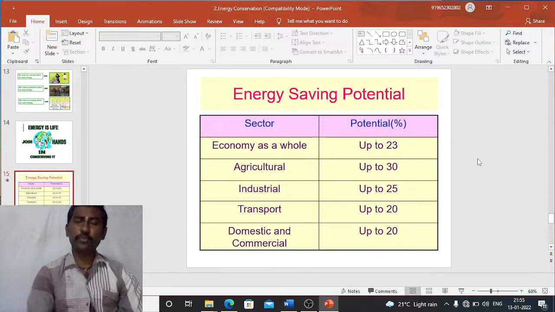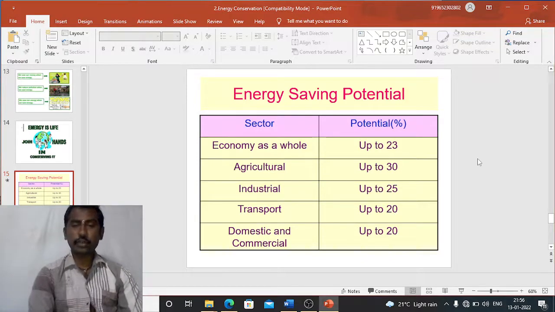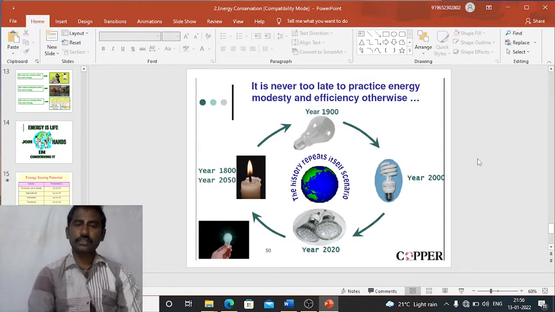The saving potential, if you consider the economy as a whole, is that we can save energy up to 23%. In the agriculture sector we can save up to 30%, in the industrial sector up to 25%, in the transport sector up to 20%, and in domestic and commercial purposes up to 20%. It is never too late to practice energy modesty and efficiency.